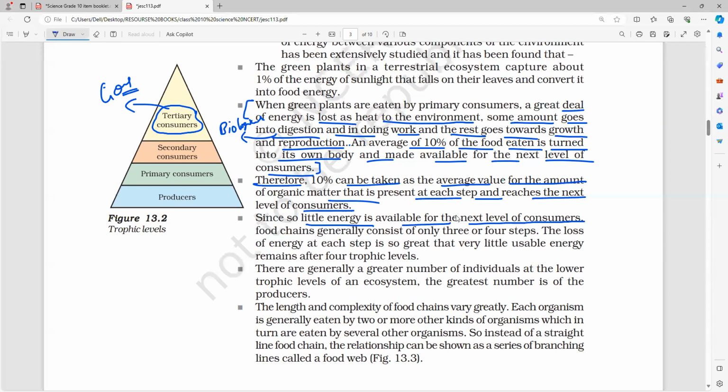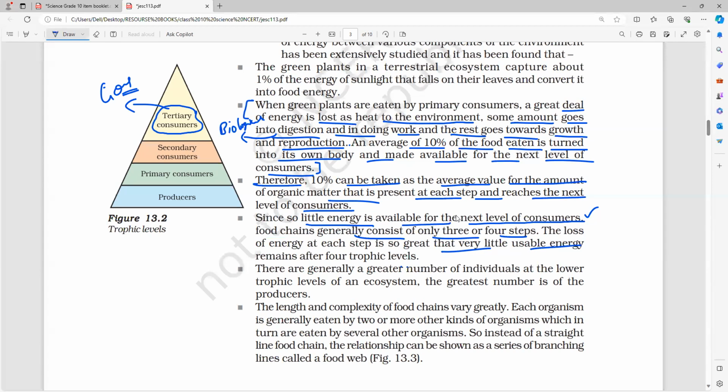Since only a little energy is available for the next level of consumers, the food chain generally consists of only how many steps? 3 or 4 steps. Do you all understand, everybody? So what is the answer? The energy available at the trophic level is not sufficient for surviving the next one. Which point is it, Hari? The fourth point, sir. Yes, 1, 2, 3, 4.